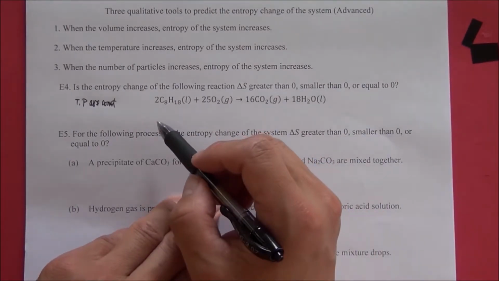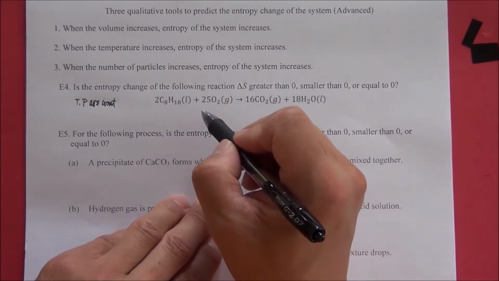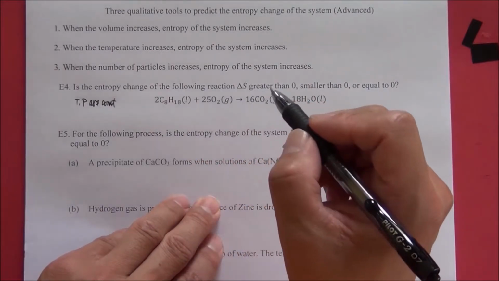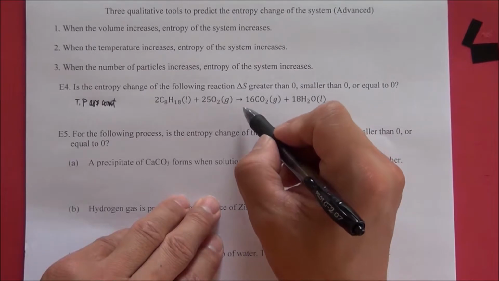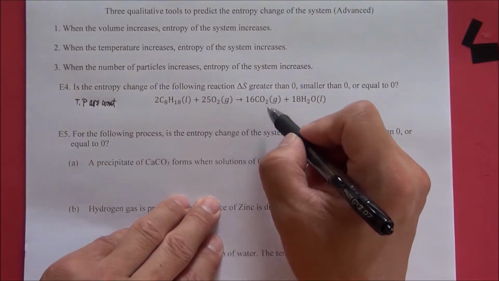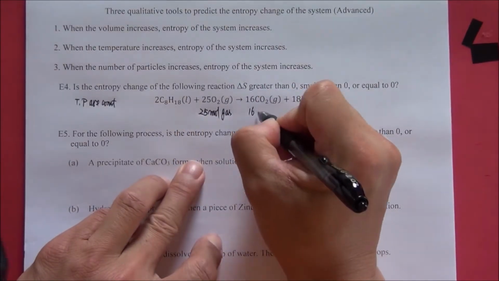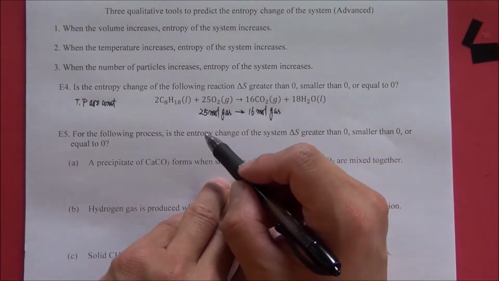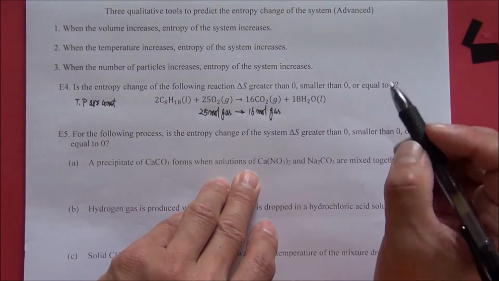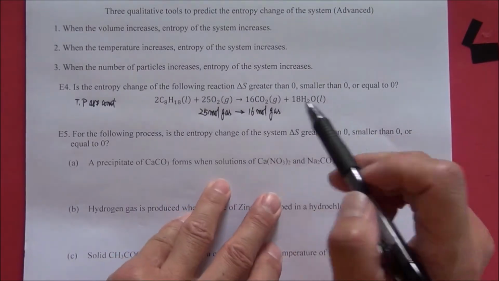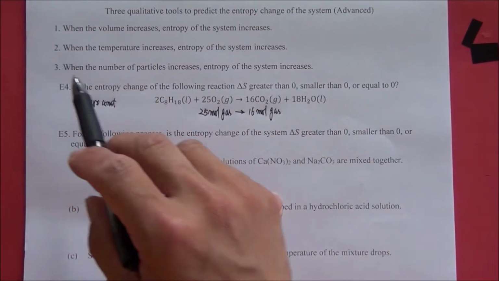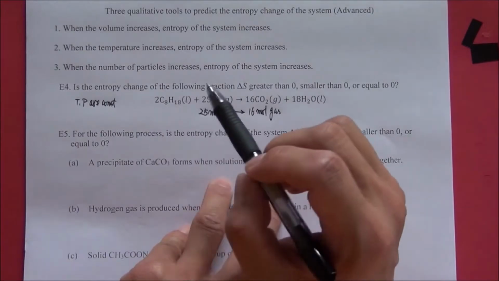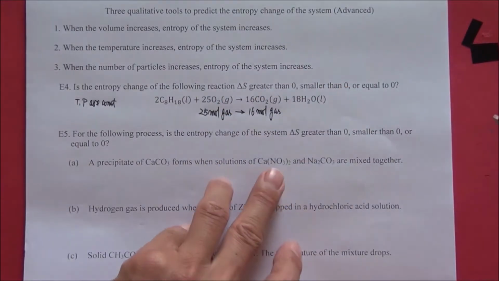From the balanced chemical equation, we have 25 moles of gas reactants and we have 16 moles of gas products. Therefore, the volume should decrease during the chemical reaction. According to rule number 1, when the volume decreases, the entropy of the system decreases.